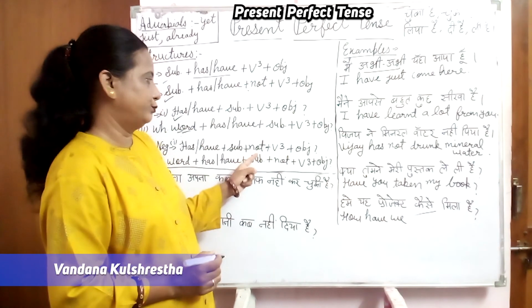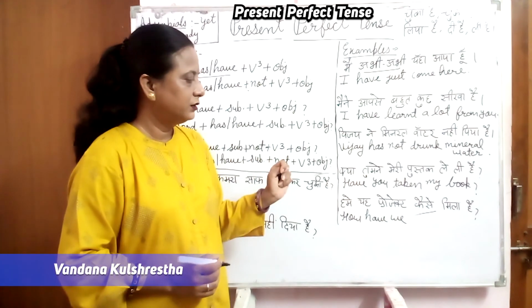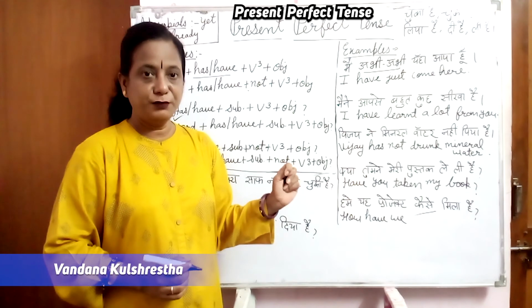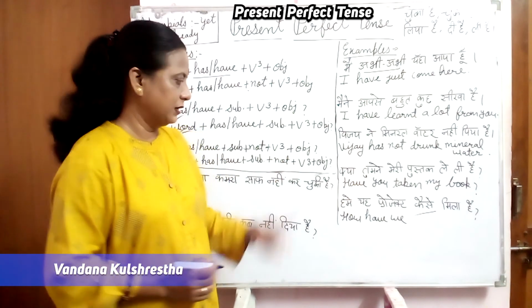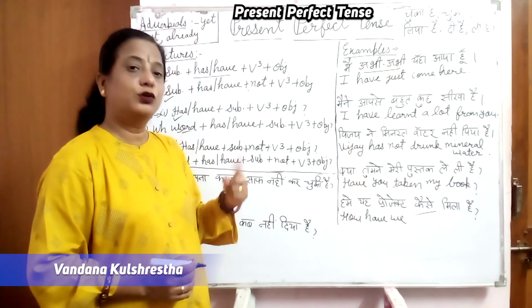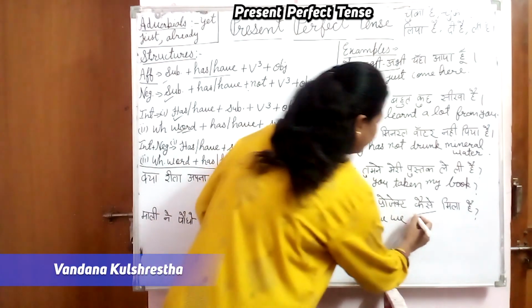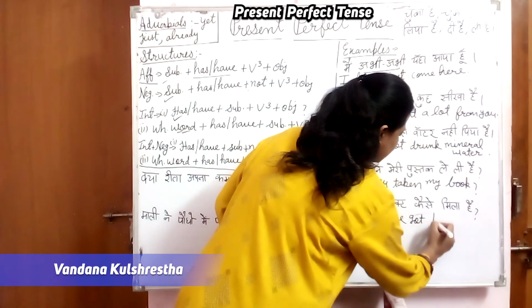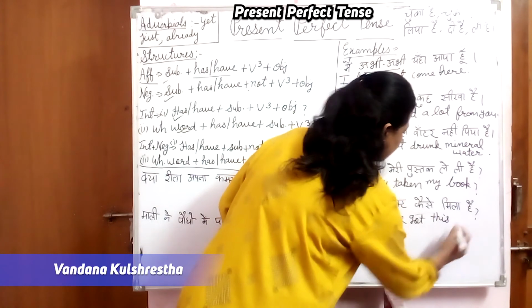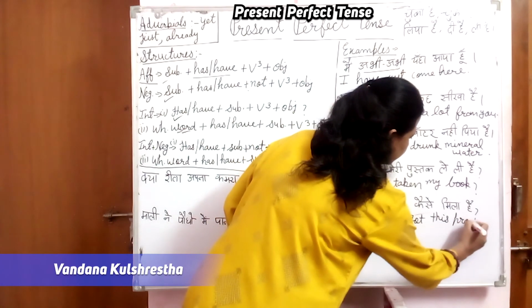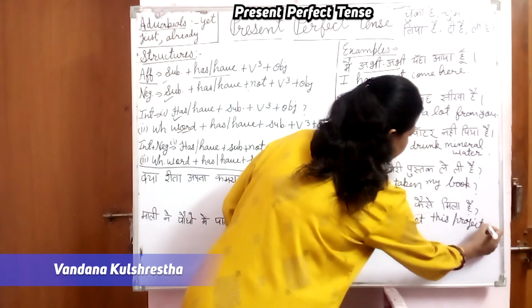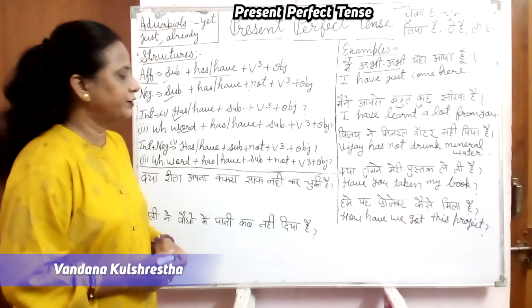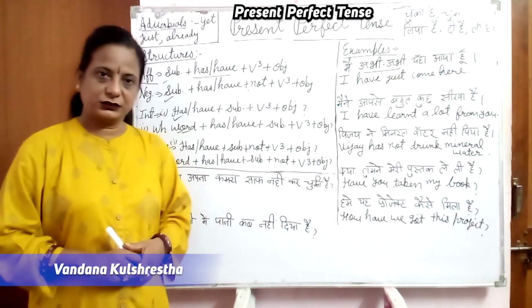Now verb. So what is verb here? मिलना, प्राप्त होना या मिलना. तो get, तो got. So how have we got this, and what project? Question mark. So how have we got this project?